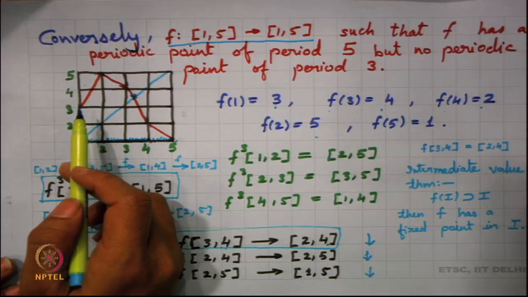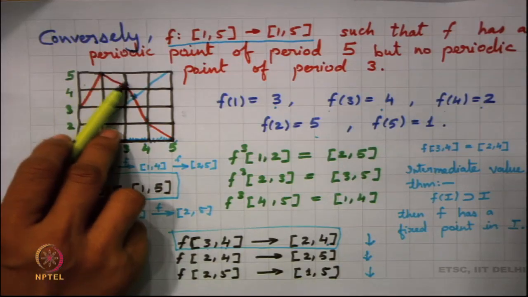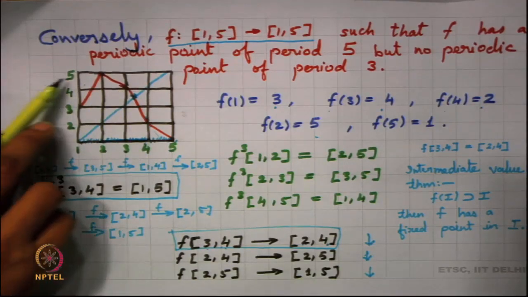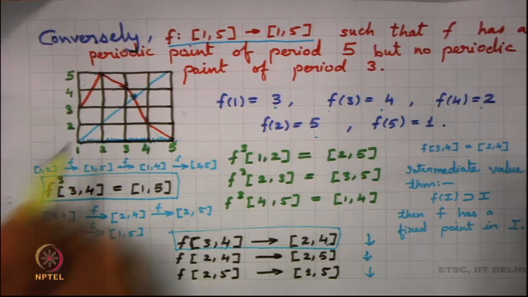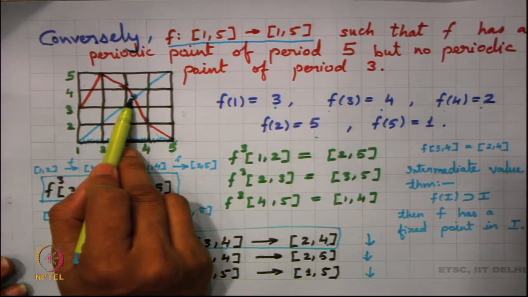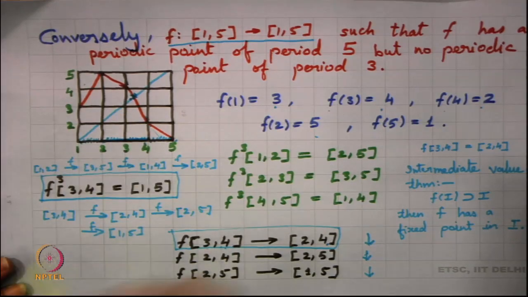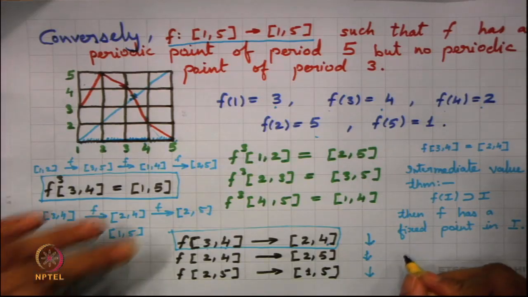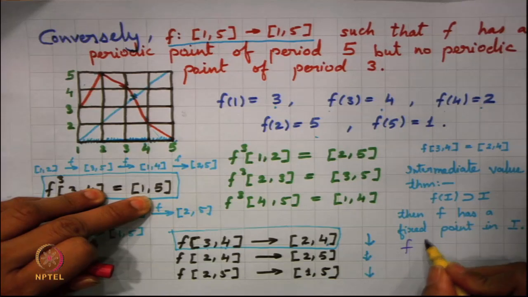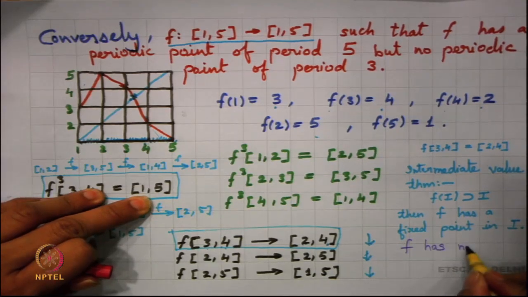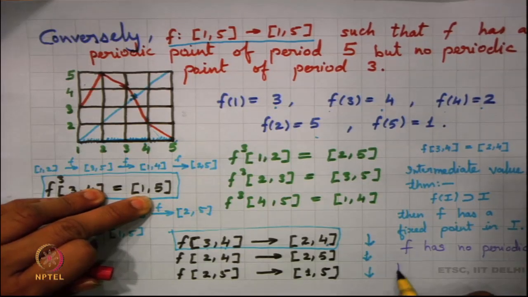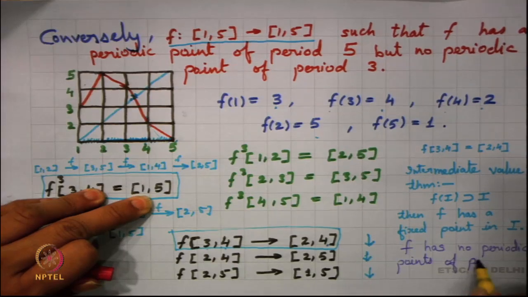Since f cube is monotonically decreasing here, it has just one fixed point, and that fixed point is the fixed point of f. So, there is no periodic point of period 3. All we can conclude here is that f has no periodic points of period 3.